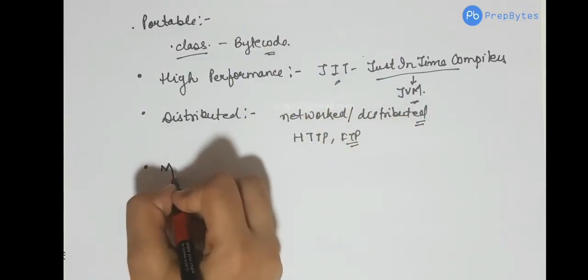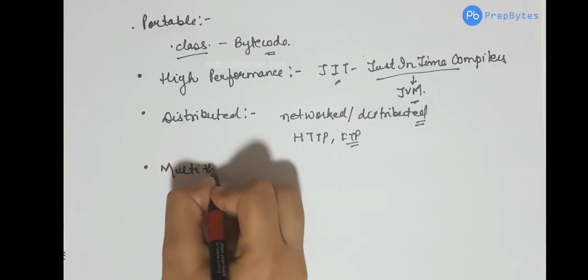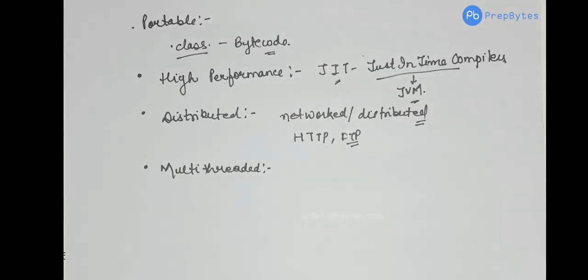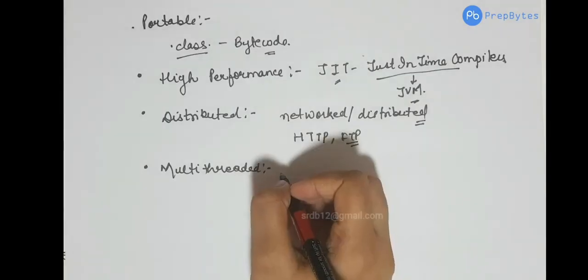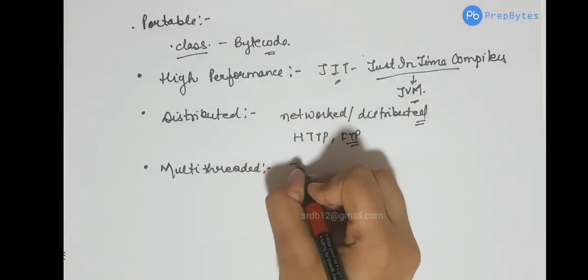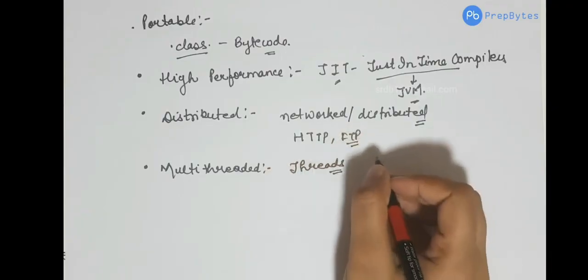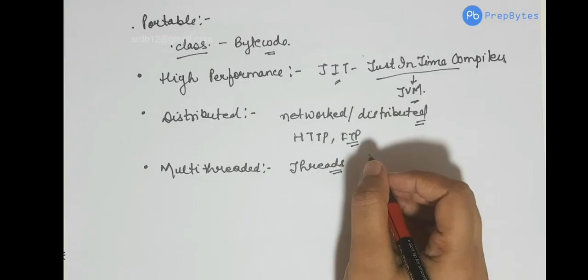Next, Java is multi-threaded. A process can have multiple threads, so when a process has multiple threads, it can do many tasks.